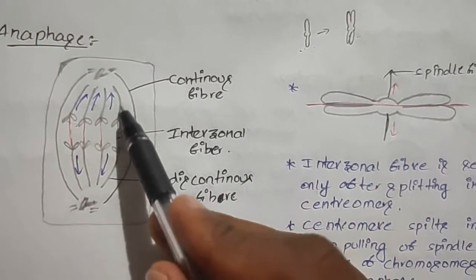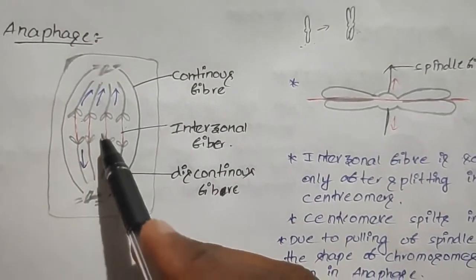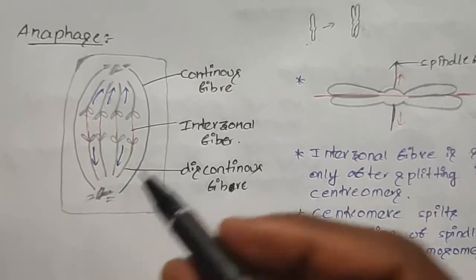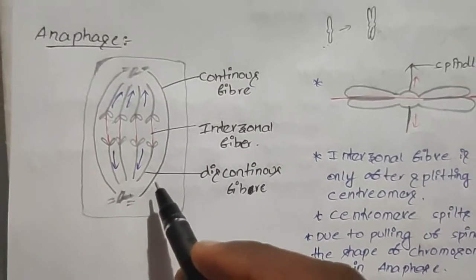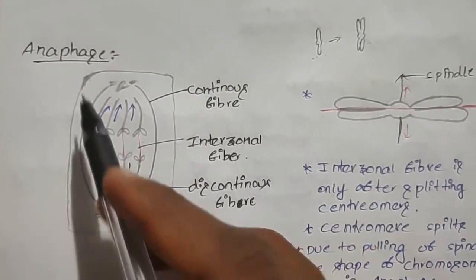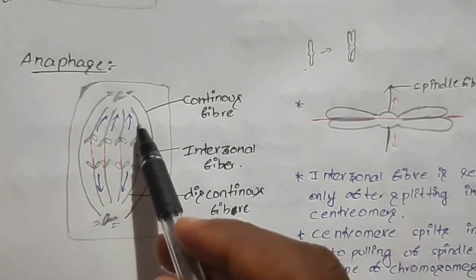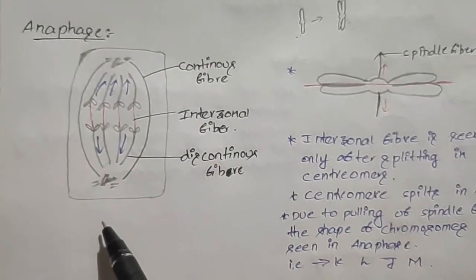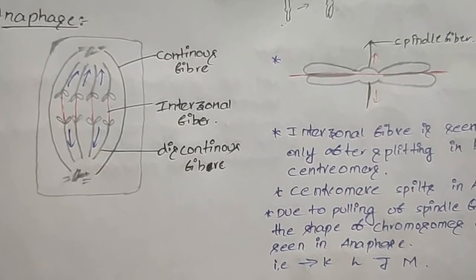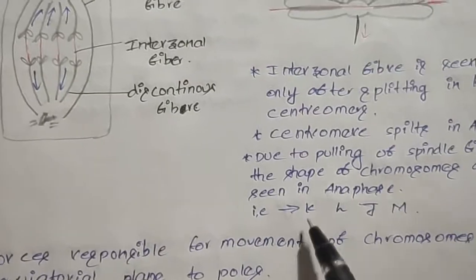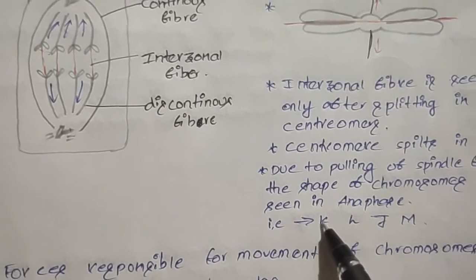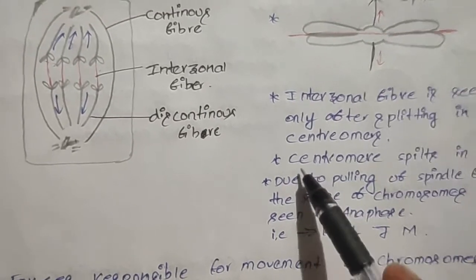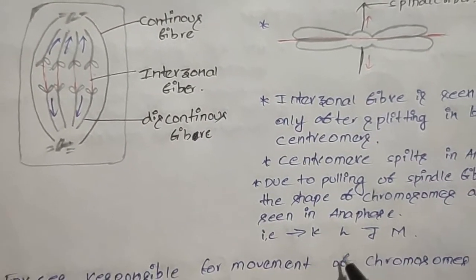Due to the pulling of these spindle fibers, the shape of the chromosomes changes, and different shapes of chromosomes are seen only in the anaphase. The shapes are K, L, J and M shapes. K shape is metacentric, where the centromere is at the center and the two arms are of equal size.